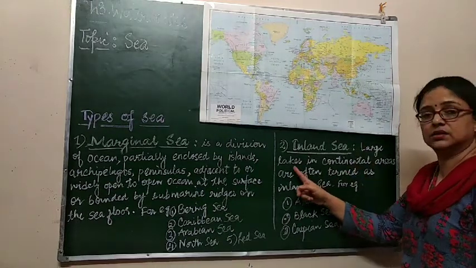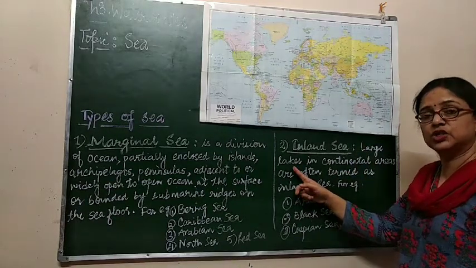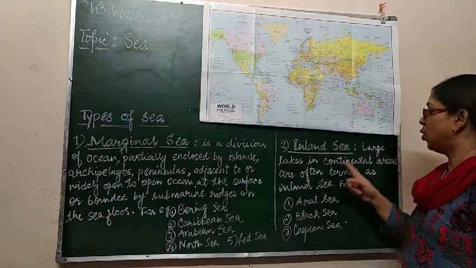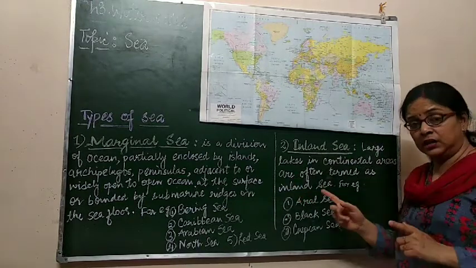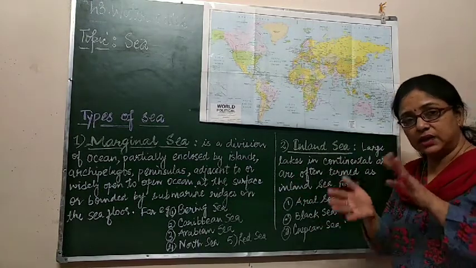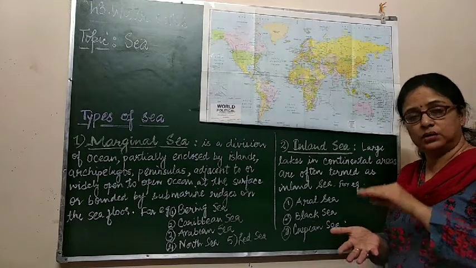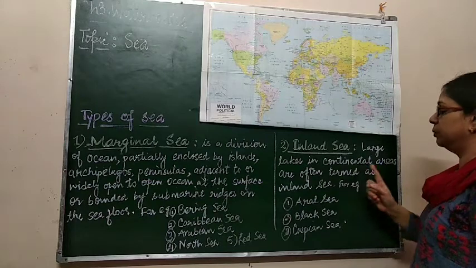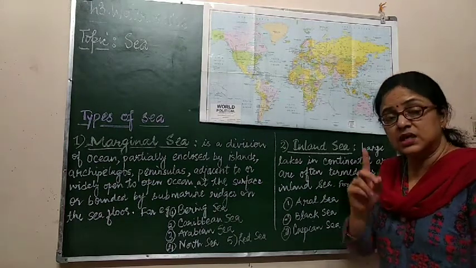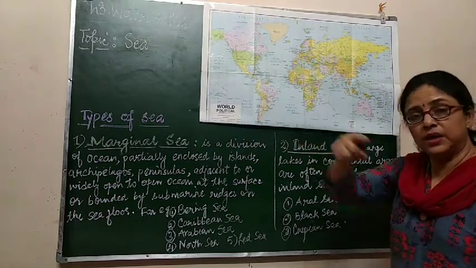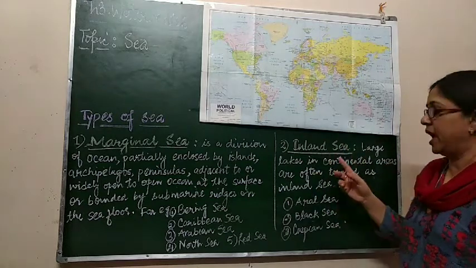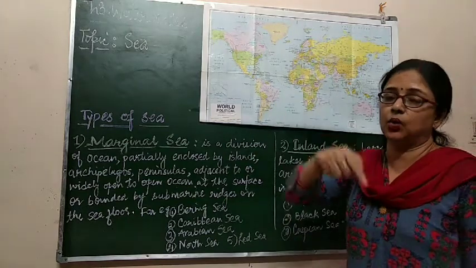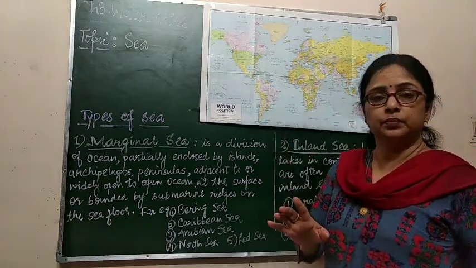Large lakes, the lakes which are too vast or too big, in the continental areas, inside the part of the continent or on the land, are often termed as inland seas. These seas are completely surrounded by land as they are part of continents.